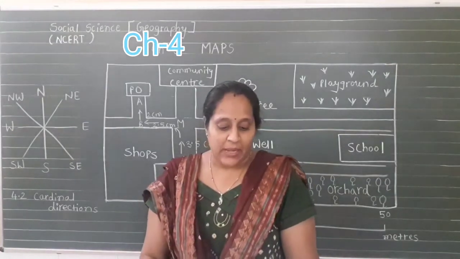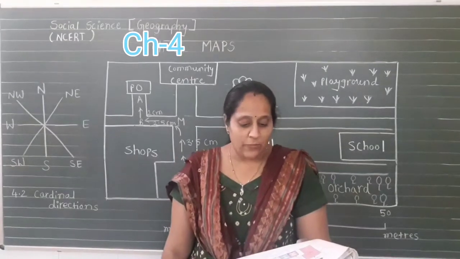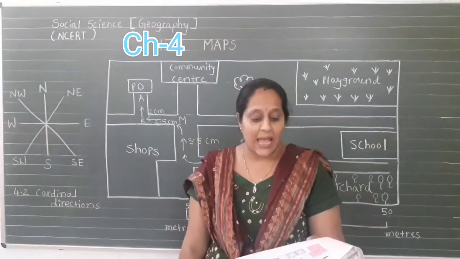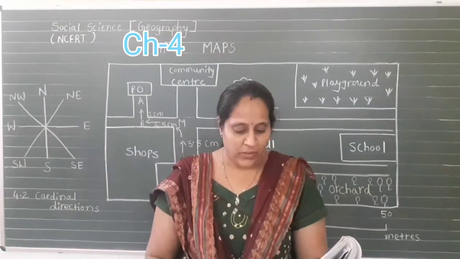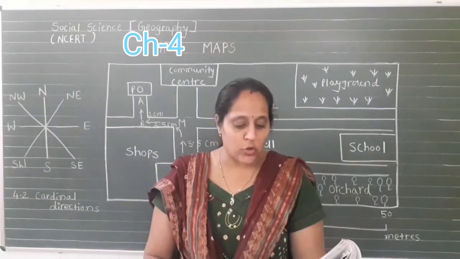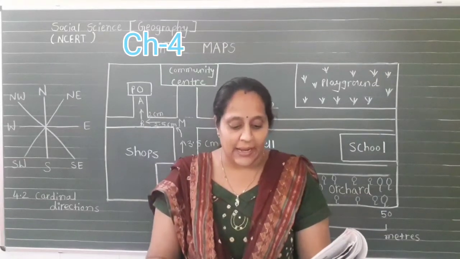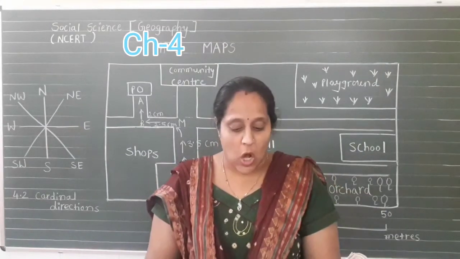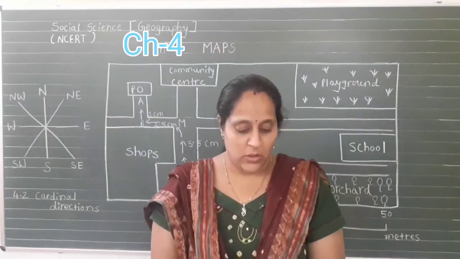In our textbook they also tell us we can find out the direction of a place with the help of a compass. A compass is one kind of instrument. It is an instrument used to find out main directions. Its magnetic needle points towards the north-south direction.